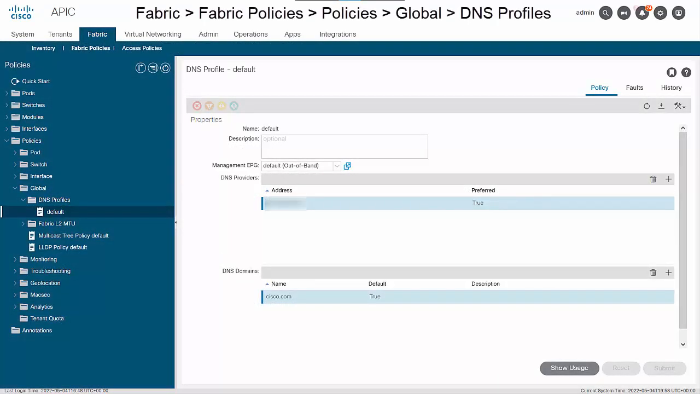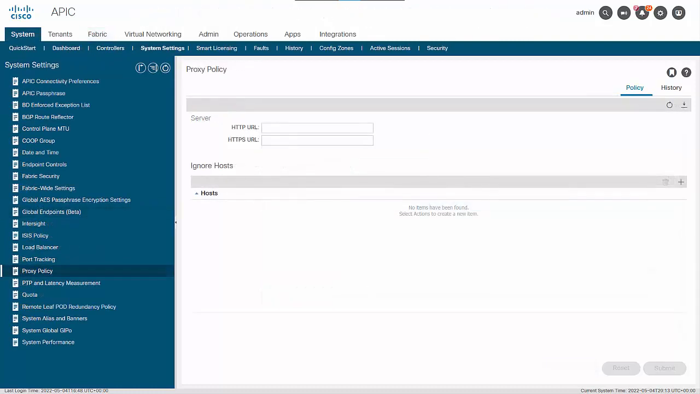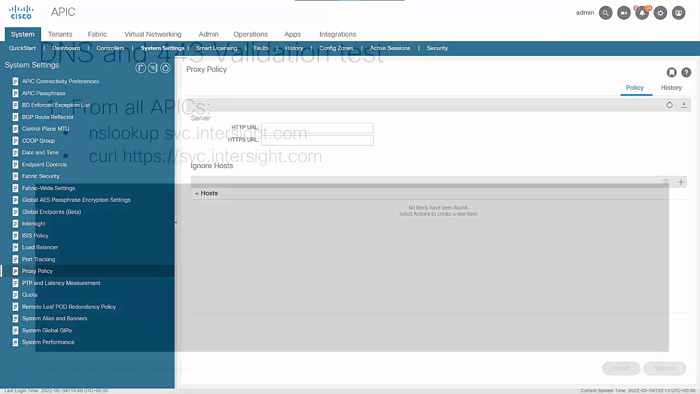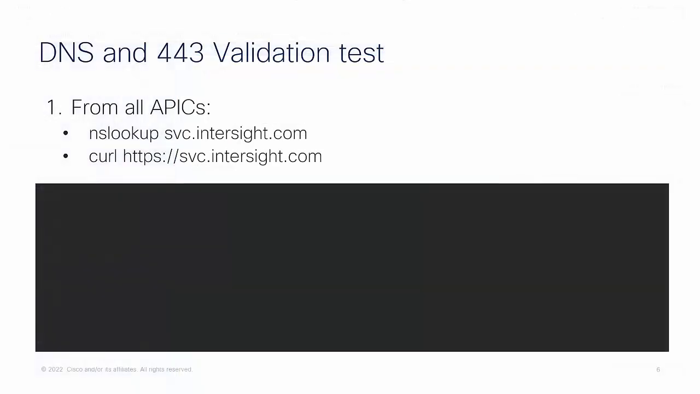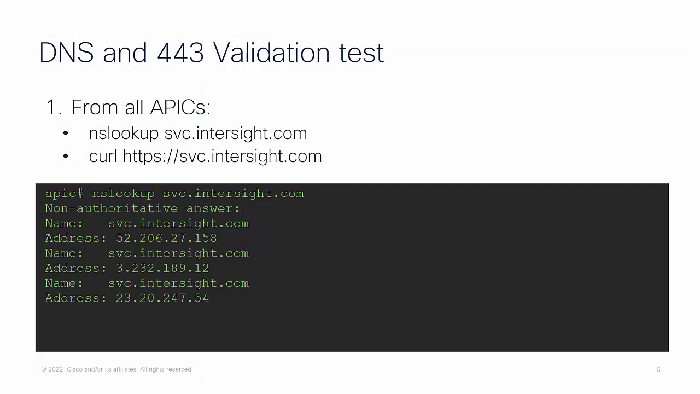The DNS configuration can be validated at the following location within the APIC UI. The proxy policy can be validated within the system settings of the APIC UI. To perform a quick validation test, you can log into each APIC and run an NSLOOKUP as well as a curl against the svc.intersight.com website.